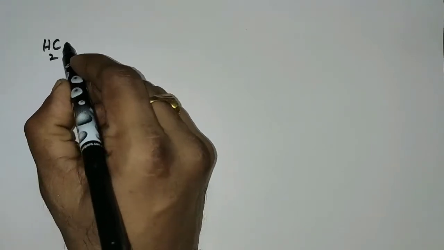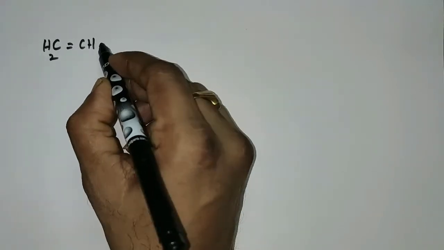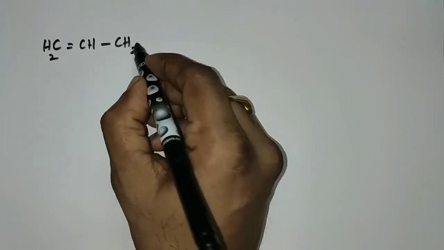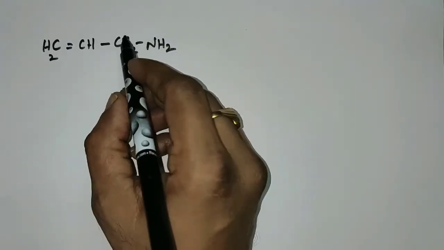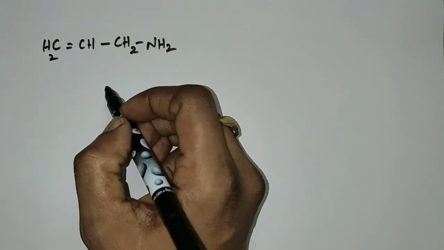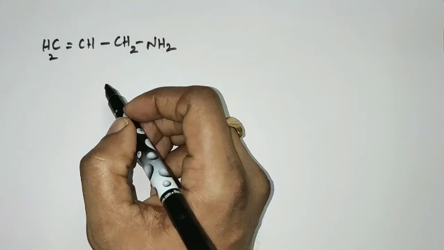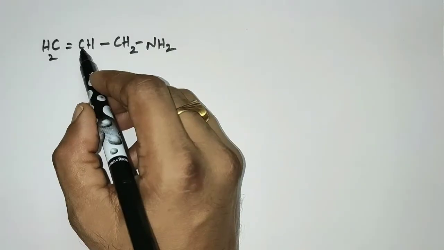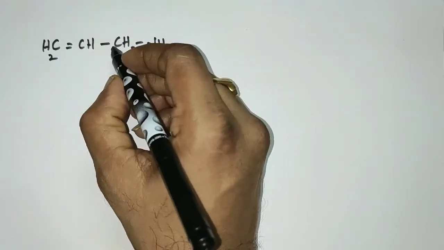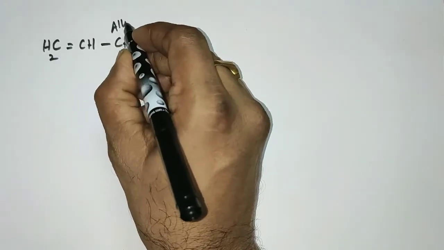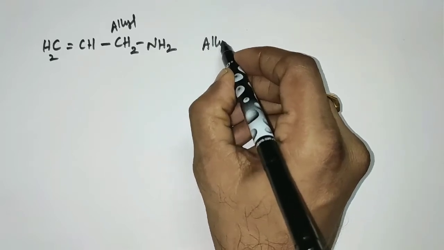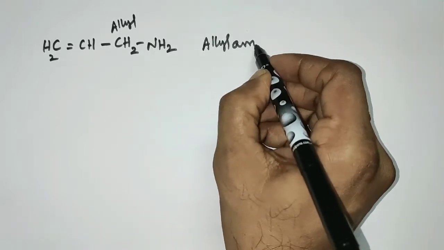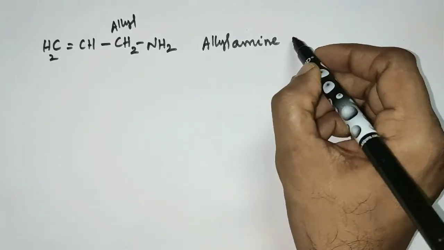CH2=CH-CH2NH2. Here the amine group is bonded to an unsaturated carbon chain. The carbon atom next to the double bonded carbon is called the allyl carbon. So this is called allyl amine. This is the common name.